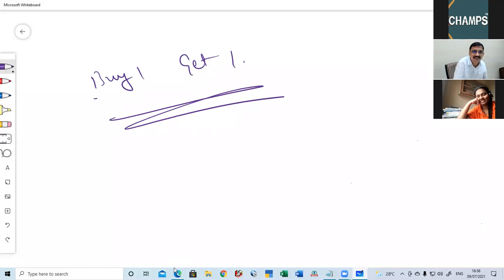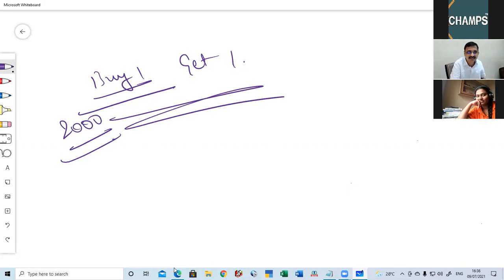That fellow sold another product showing me that bag. Buy one, get one. What is the cost of this? 2,000. What is the cost of this?